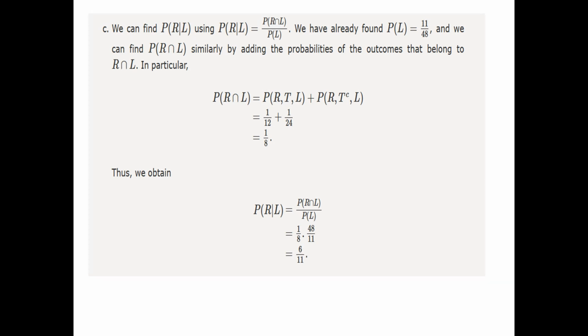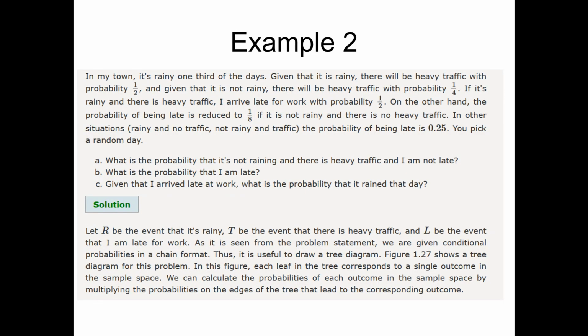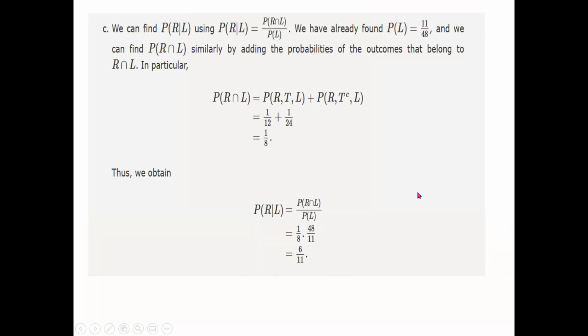So in part C, let's refer back to part C. Part C says that given that I arrive late at work, now this condition that we just evaluated in part B is already given, that I am arriving late. Now I have to compute the probability that it rained that day. So coming back to part C, we have to find the probability of raining given that I arrived late that day. So R given L is equal to R and L divided by probability of L. So I'm just simply applying the formula here.